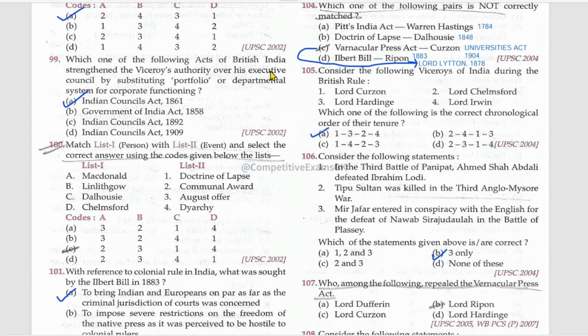Which one of the following acts of British India strengthened the Viceroy's authority over his Executive Council by substituting portfolio or departmental system for corporate function? Indian Councils Act 1861. Match the list 1 with the list 2 persons and events. MacDonald, Communal Award. Linlithgow, August Offer. Dalhousie, Doctrine of Lapse. Chelmsford, King.